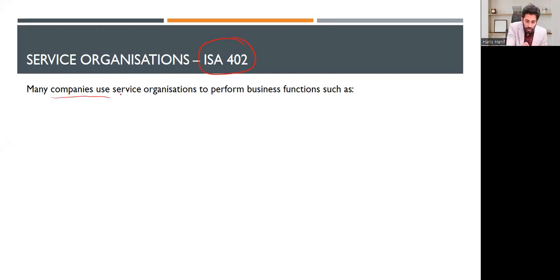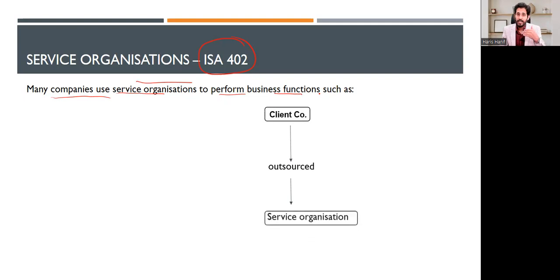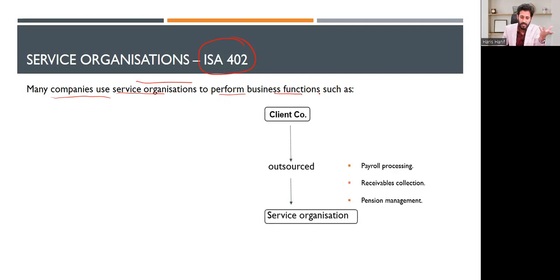Many companies use service organizations to perform business functions. Now see that, let's say for example, there is a client company, and they may outsource something to the service organization. Now what to outsource? Like payroll processing, like receivable collection, like pension management, like taxation work, and I am writing any other work, right? Any other work, but that should have an impact on the financial statements.